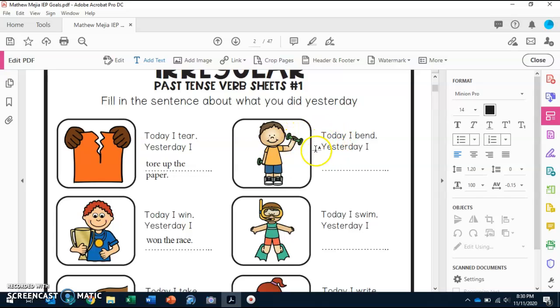I'm going to do this one here right to the right. It says, today I bend. Yesterday, how would we write it? Yes, we're going to put, yesterday I bent my arm, period.